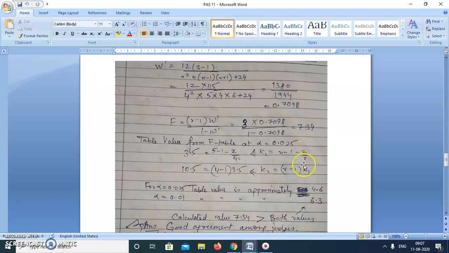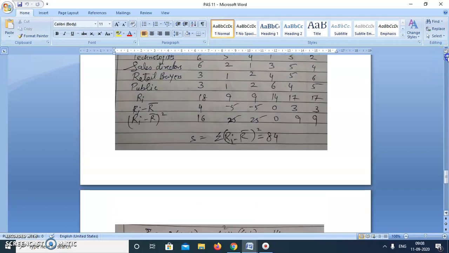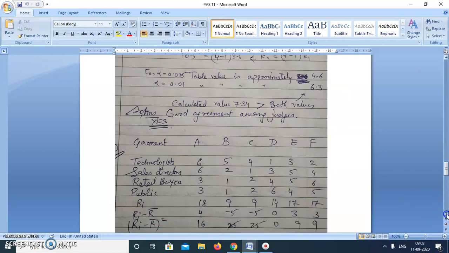For K1 and K2 we also need to see the table, and we'll use these formulas to find the values of K1 and K2, and then we'll see the value of F, which in this case is 4.6 at alpha 0.025 and 6.3 at alpha 0.01, and in both cases our value is higher than these. So even at the 1% level there is very good agreement among judges. Good agreement among judges.